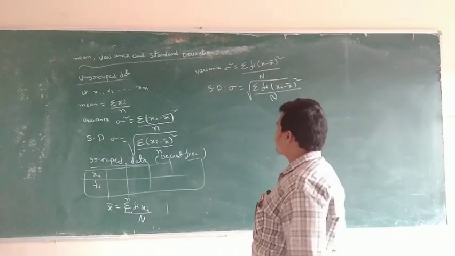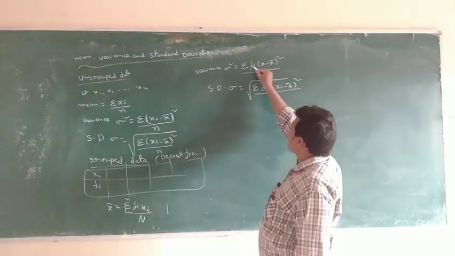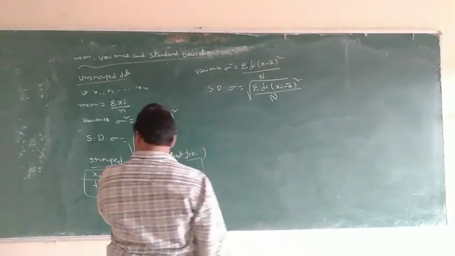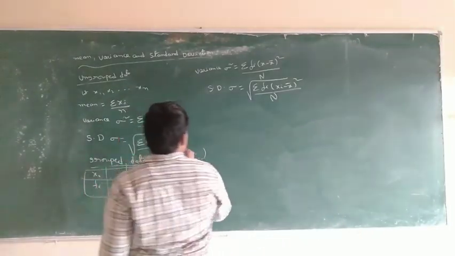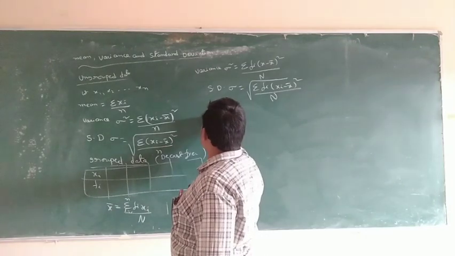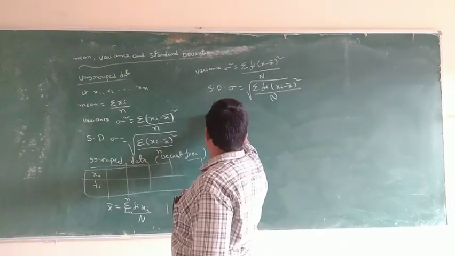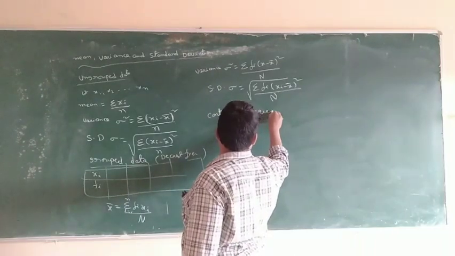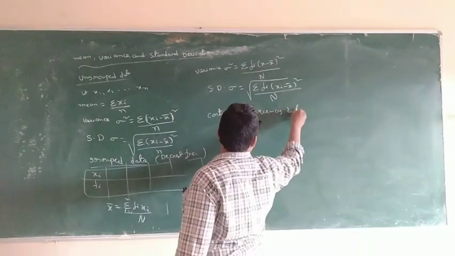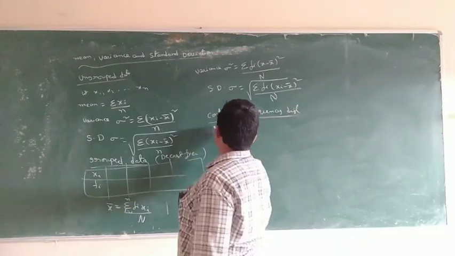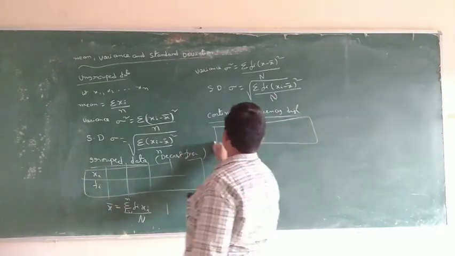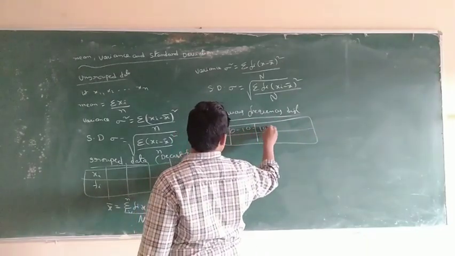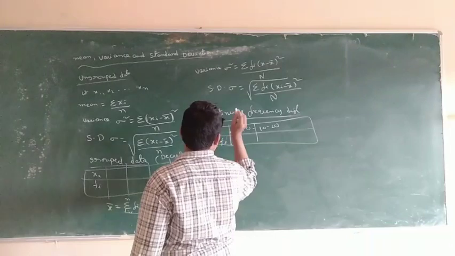Sigma fi into xi by n, and the variance formula is the same, fi into xi minus x bar whole square. Next, the continuous frequency distribution. What is the data? Class intervals and frequencies: 0 to 10, 10 to 20.